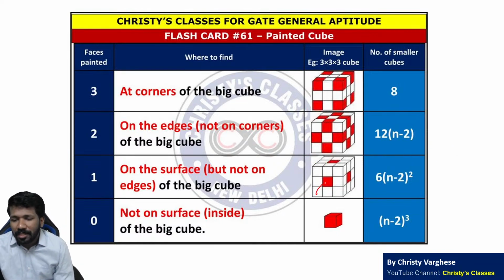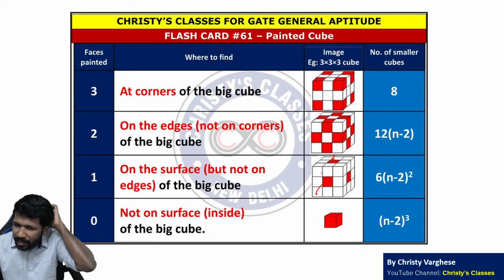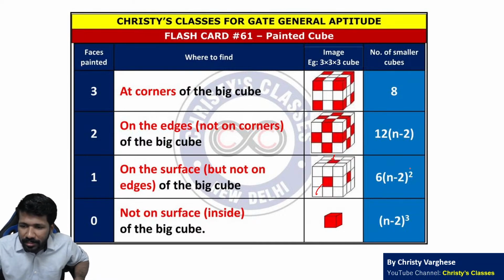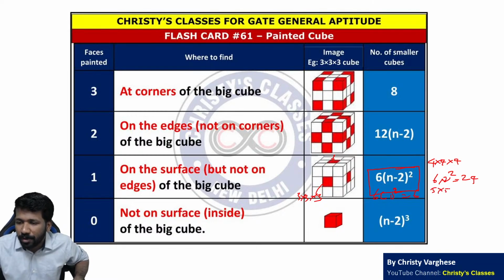And 1 side painted will be the center ones. That is cubes that are not on the edges. Uska formula is 6 into n minus 2 the whole square. Like 3 by 3 by 3 case hai to 6 into 3 minus 2, 1 square, that is 6. If it is 4 by 4 by 4, 4 by 4 by 4 है तो क्या होगा situation? 6 into 4 minus 2, 2 the whole square, that is 6 into 4, 24. If it is 5 by 5 by 5, 6 into 5 minus 2, 3 the whole square, that is 6 into 9, 54 and so on.